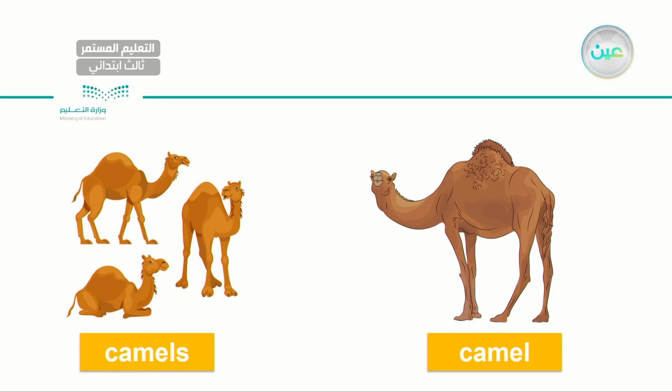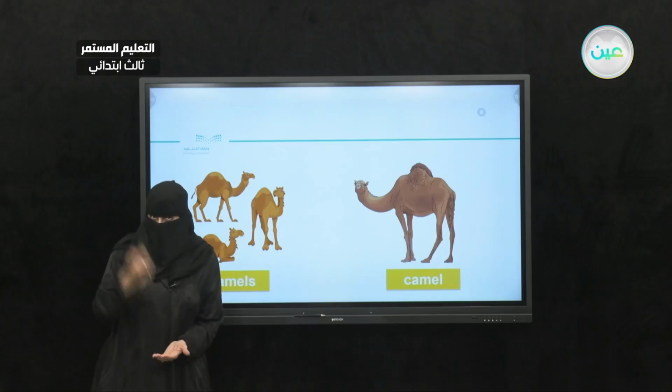Camel. One more time. Camel. One last time. Camel. Very good. Well, I have here 3. 1, 2, 3. I have 3 camels. Camels. One more time. Camels. One last time. Camels. Very good. So here are different kinds of animals.